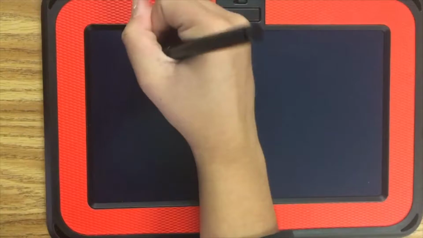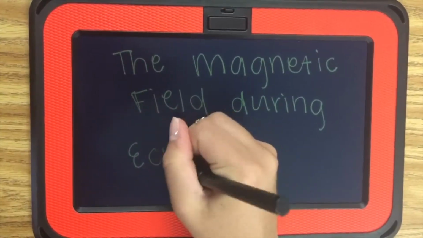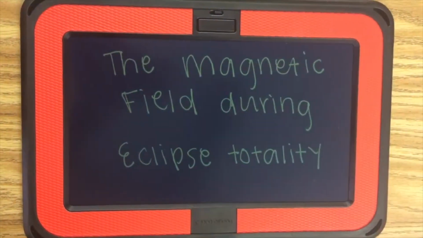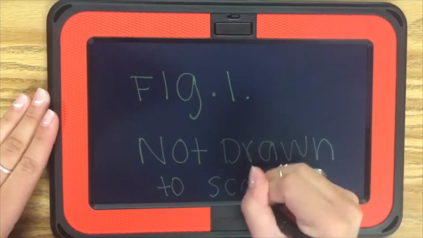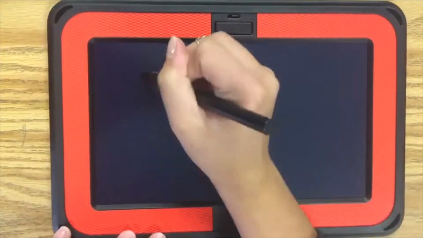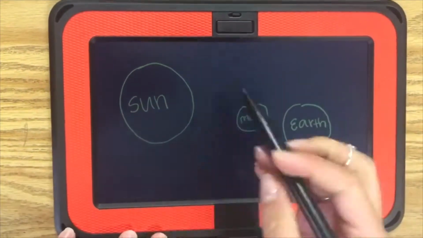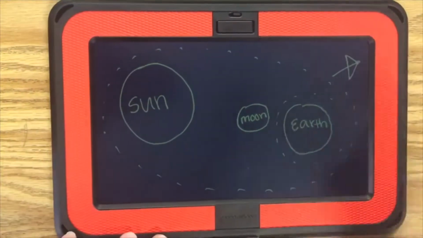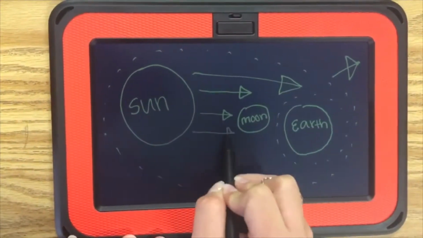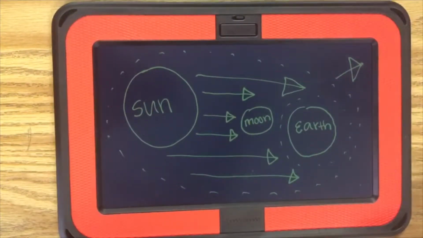Hi, today we're going to tell you about the magnetic field during the total solar eclipse. Figure 1, not drawn to scale. So here's the sun, here's the earth, and here's the moon during the eclipse. Here's the earth's magnetic field, here's the sun's magnetic field, but it goes on much farther than just the earth. And this is the magnetic field, but the moon is blocking it from the sun to the earth.